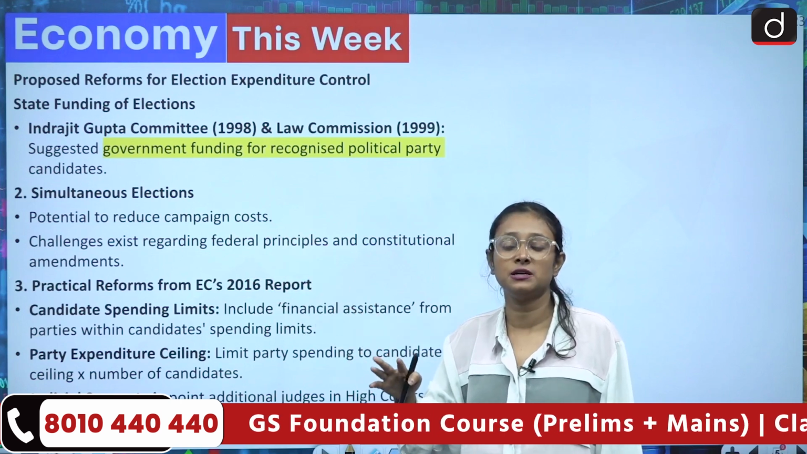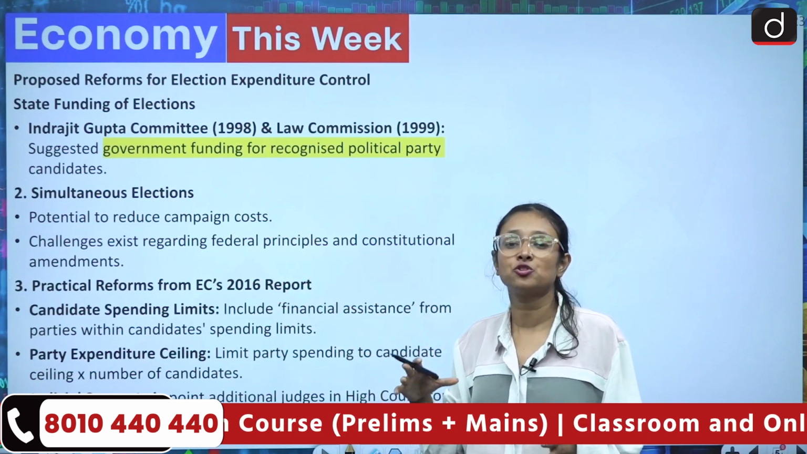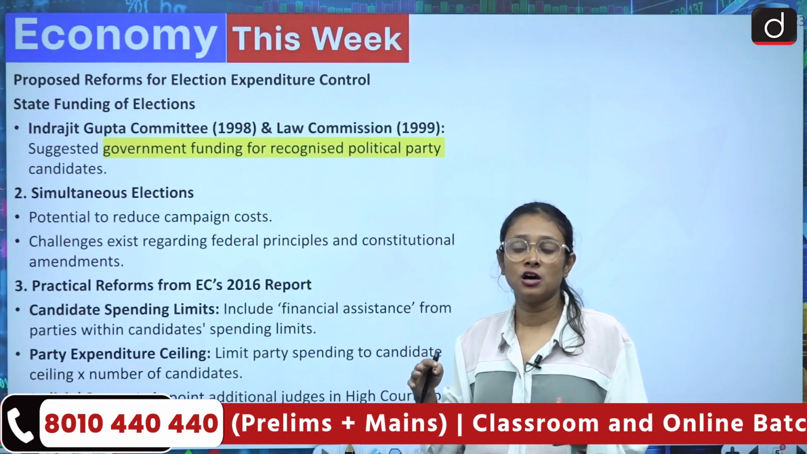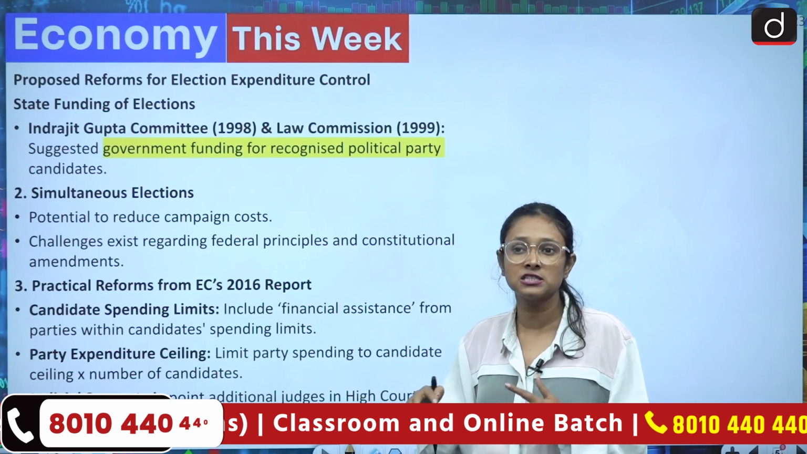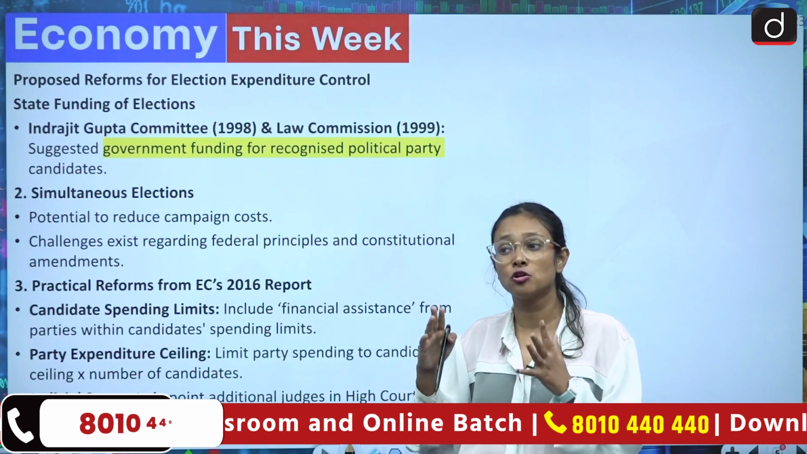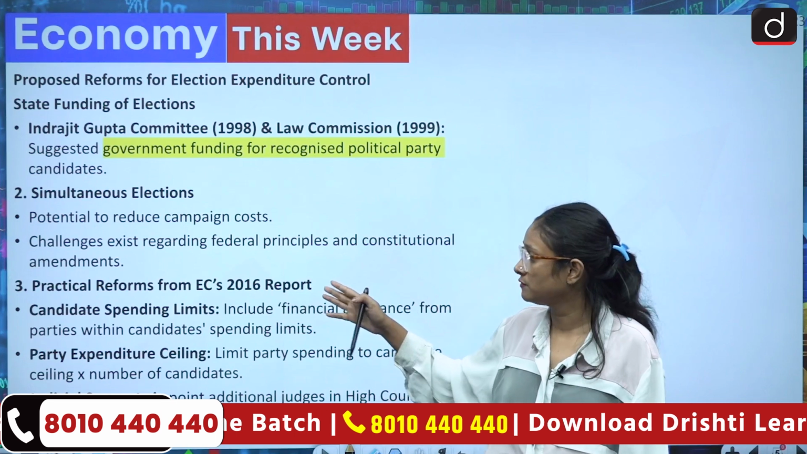They suggested that there should be government funding for candidates of recognized political parties and also simultaneous elections. If there are simultaneous elections, there are chances that there will be less expenditure, because every year we can see an election in some state. So every year lots of money is spent on elections. So this is also one of the things.